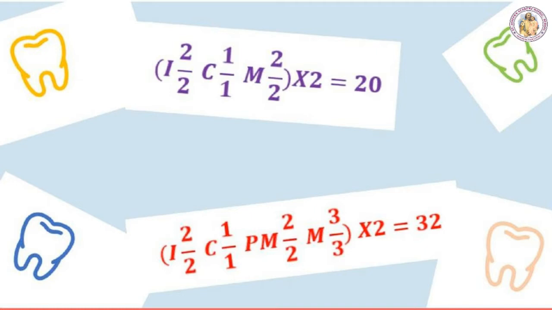I means incisors, C means canines, PM is premolar, and M is molar. Totally 2/2, 1/1, 2/2, 3/3, multiplied by 2, you get 32 teeth. So milk teeth are 20 and permanent teeth are 32.